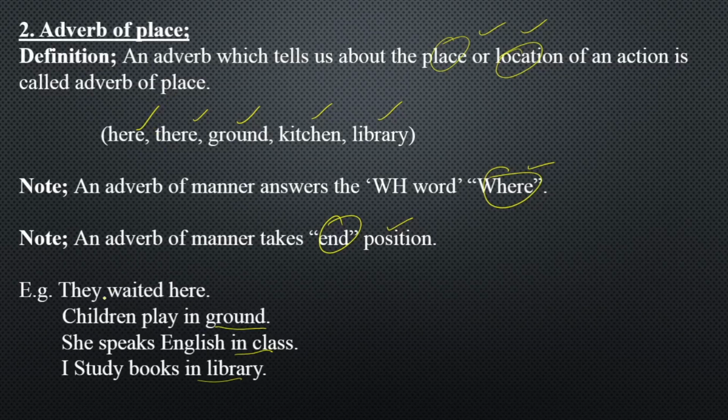Children, first example: they waited. Where did they wait? They waited here. Here is again adding something in the meaning of the verb and telling us the place or location of an action. Children play. Where do the children play? They play in a ground. Ground is adding something to the verb and telling us the location of an action.